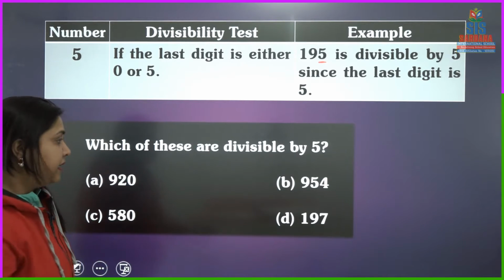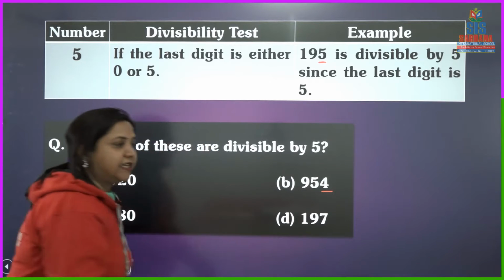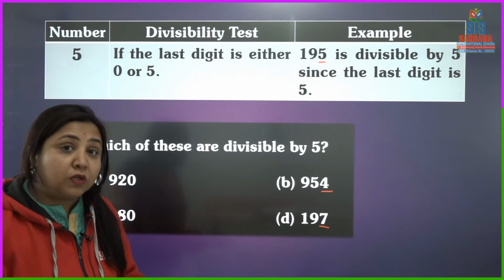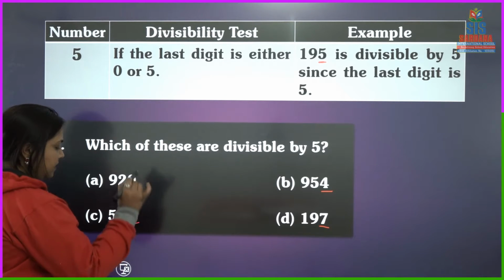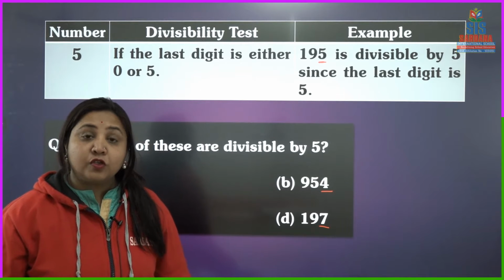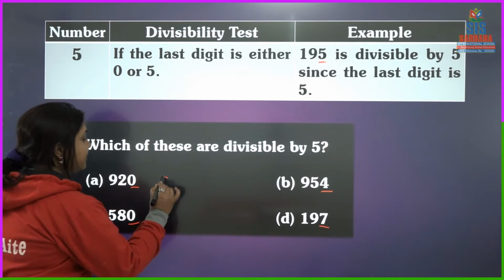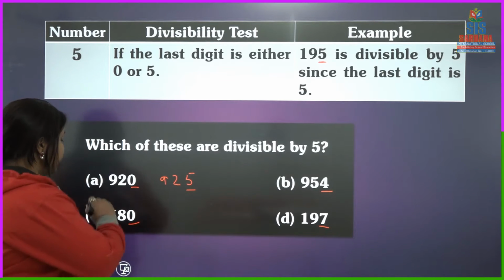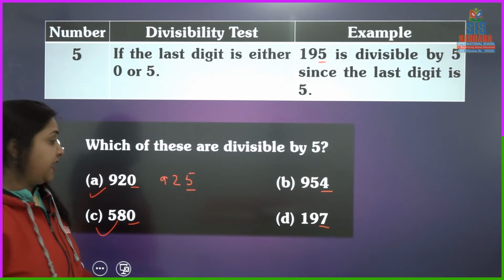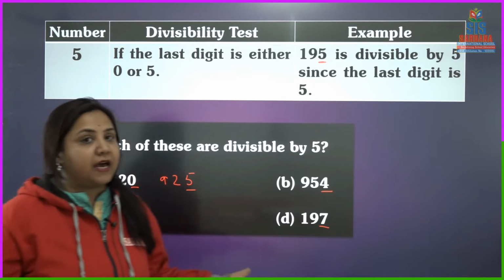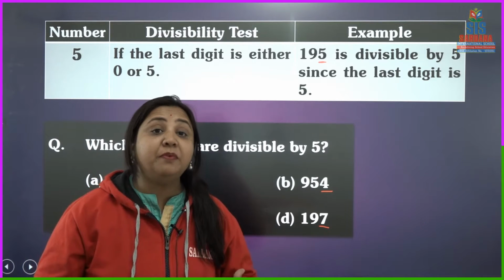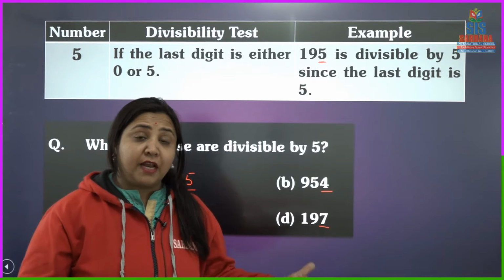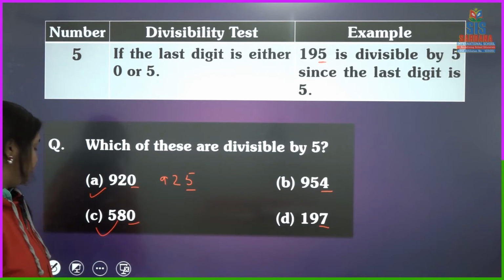Is it? No, because at the last no 0 and no 5 is given. Here 7? No, because no 0 and no 5. But here, see, zeros are there at the last. And if I keep 925, then 5 is there at the last. So these two numbers are divisible by 5 because they have 0 or 5 at the last. So the divisibility rule of 5 says that the number must have at the last 5 or 0.